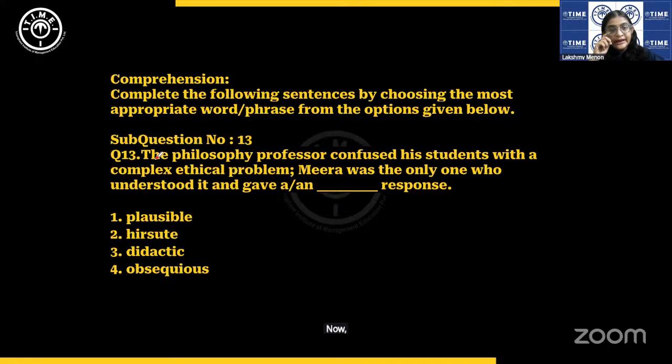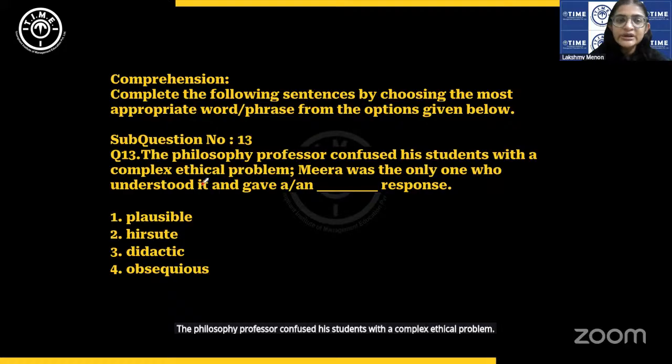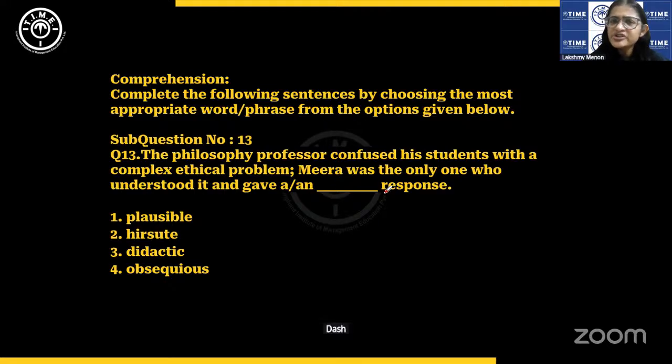Now, we have some other question types. Okay, this is a vocabulary question, a fill in the blank question. The philosophy professor confused his students with a complex ethical problem. Mira was the only one who understood it and gave a or an dash response. What response?